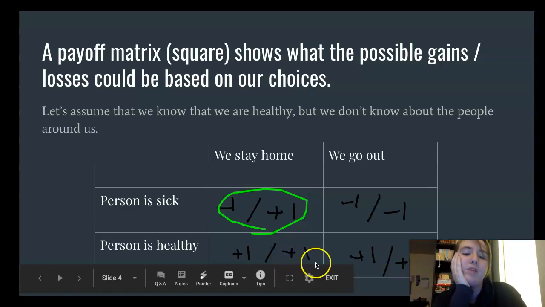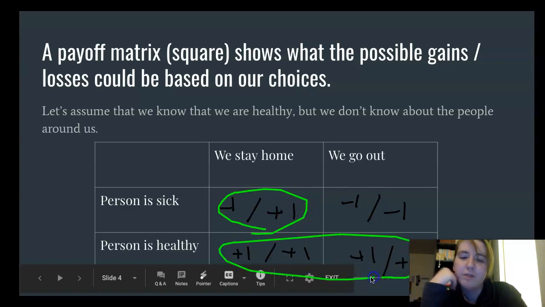Does anything change with us? So looking right here, does anything change with us if we go out or if we stay home and the other person is healthy? No. So these are both viable options for us. We could either stay out, we could go home. It wouldn't make a difference for us, assuming that other person is healthy, which is cool.